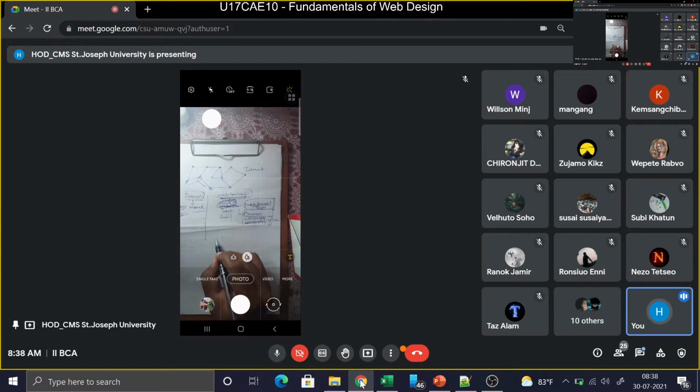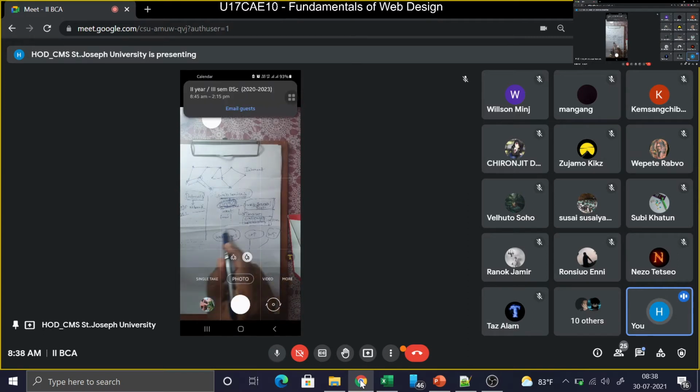So you have web pages, which are the fundamental unit of design. A collection of different web pages, arranged in a tree format, all this will constitute something called a website.